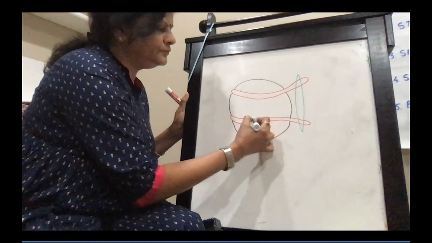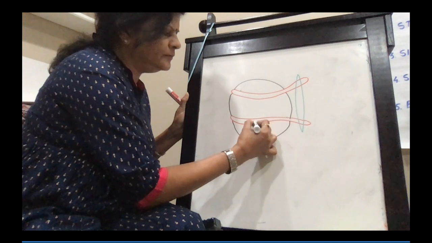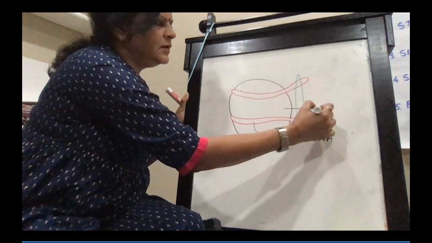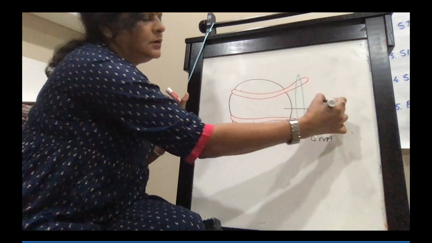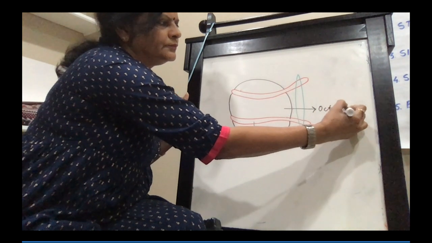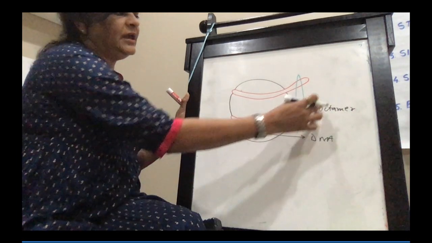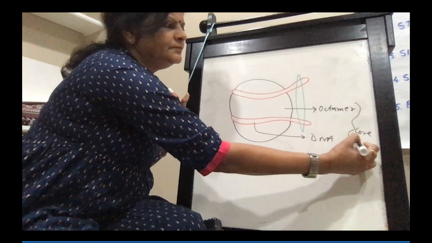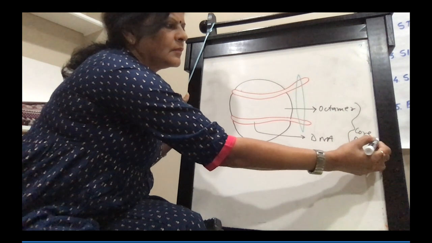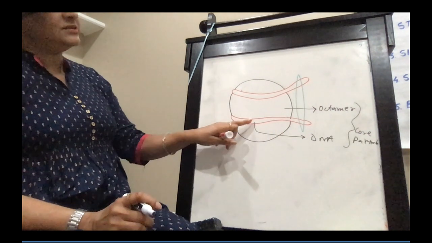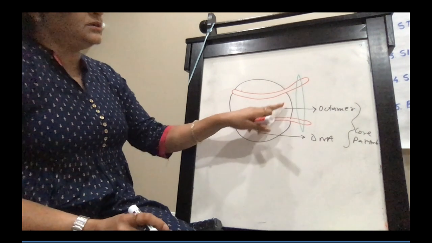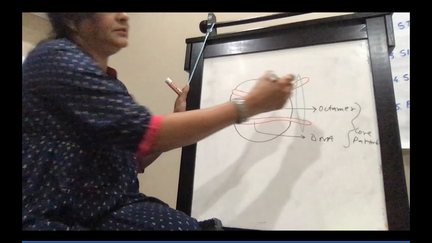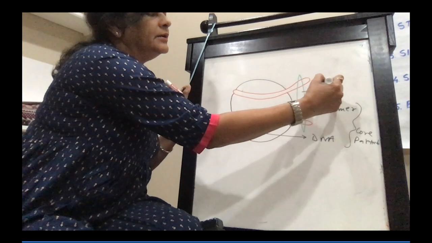So this is the wrapped DNA. This is the DNA. This one is the octamer. So DNA plus octamer together will be called the core particle. This is the wrapped DNA and this one is the octamer. Together it's called the core particle, and this one is the linker.